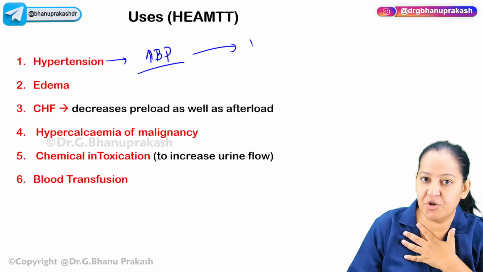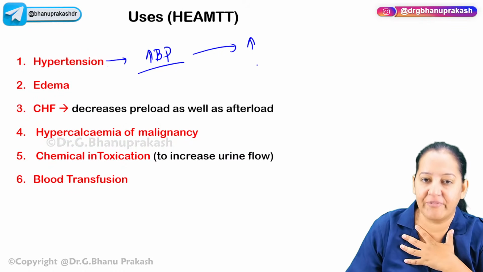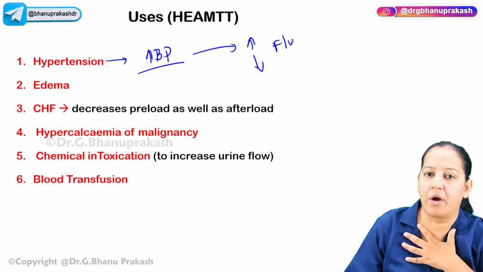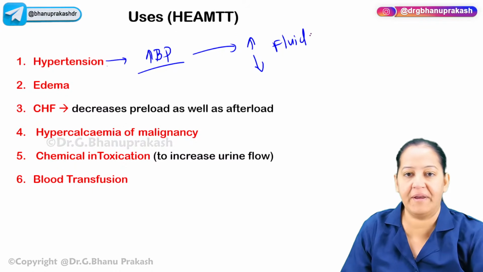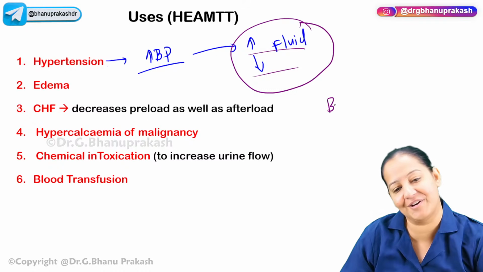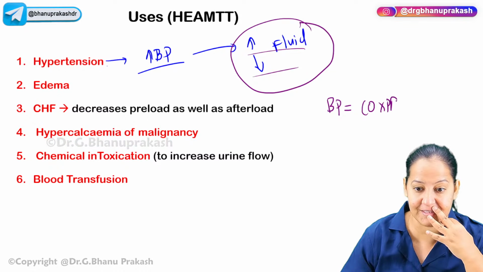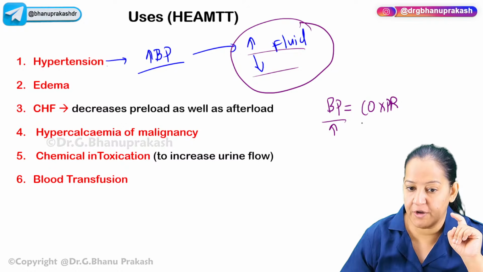In my blood, should there be more water or less water? To treat the hypertension, do you increase the fluid or decrease the fluid? What's the formula of blood pressure? Let's go to physiology. Blood pressure is equal to cardiac output times peripheral resistance. If blood pressure is more, you have to reduce one of them. Cardiac output, you have to reduce.